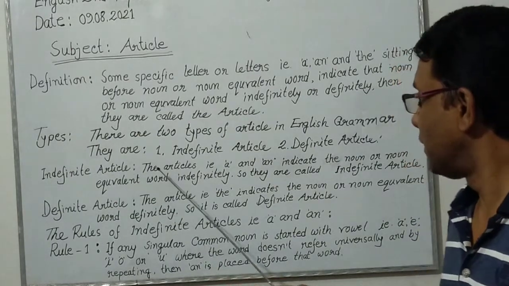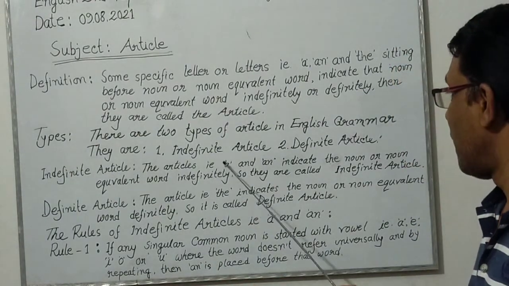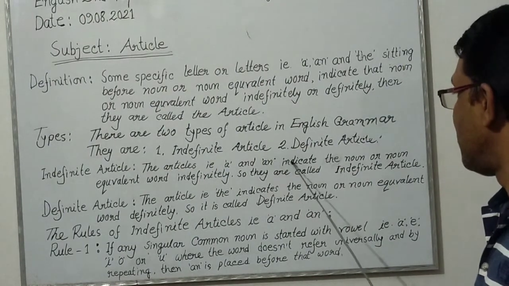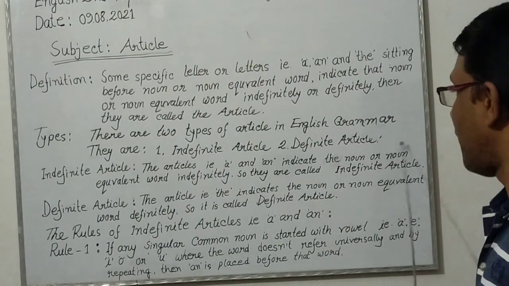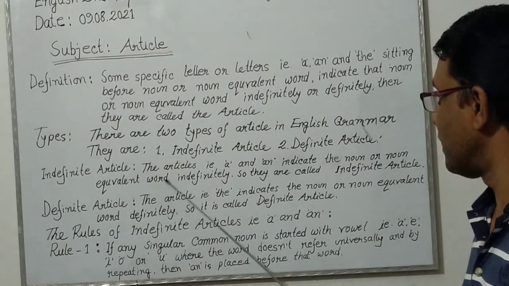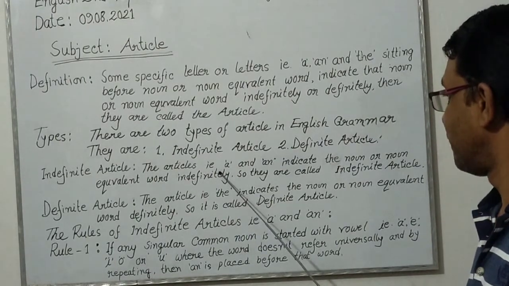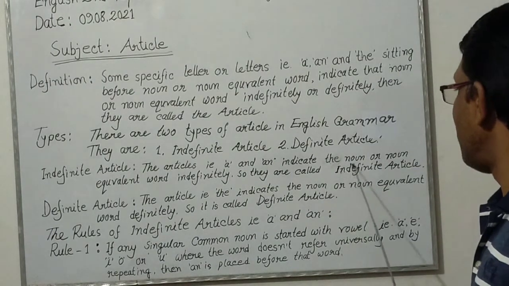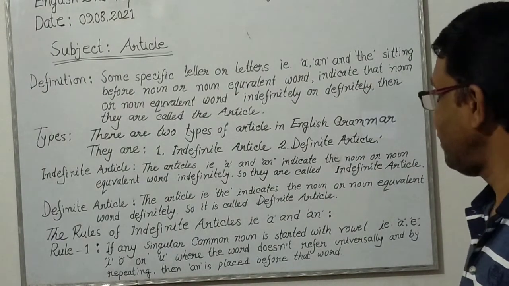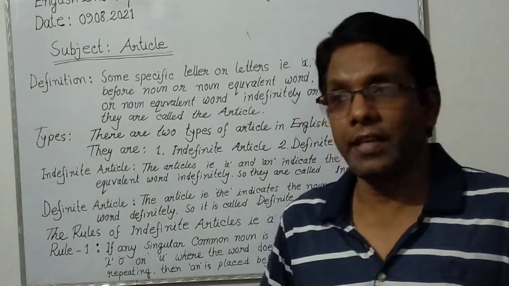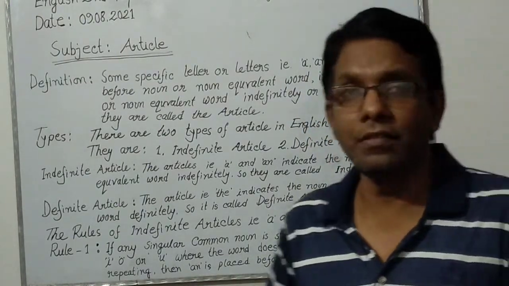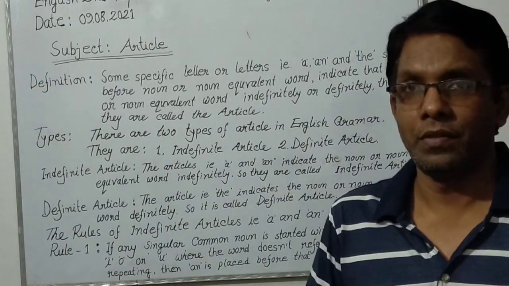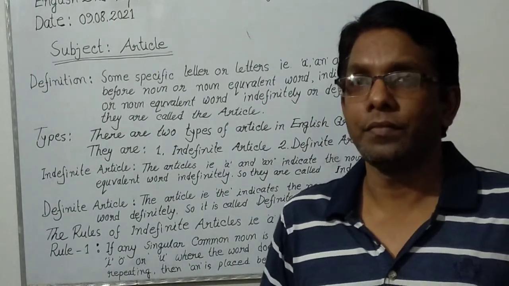Indefinite article: the articles a and an indicate the noun or noun equivalent word indefinitely, so they are called indefinite article. Here notice that indefinite article indicates improperly, not properly.